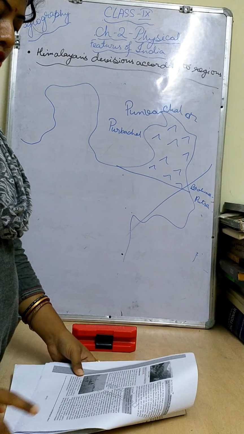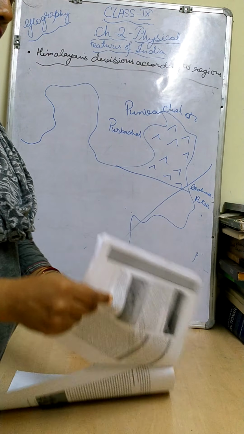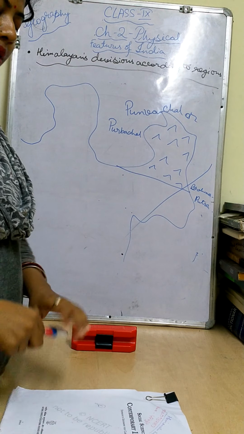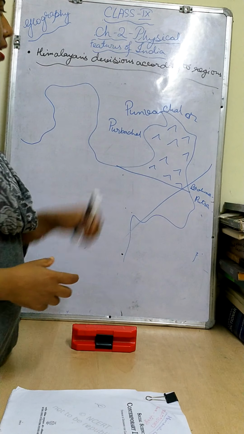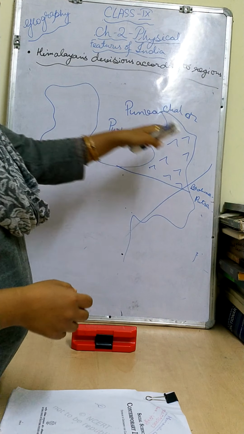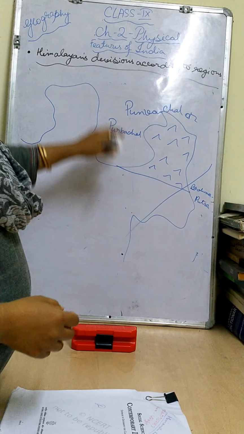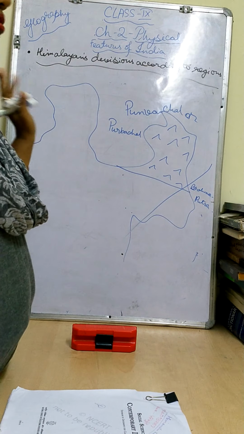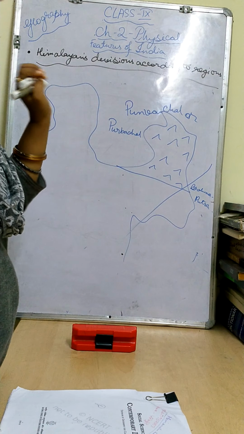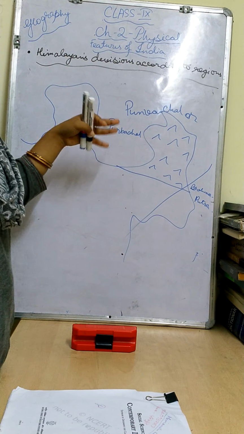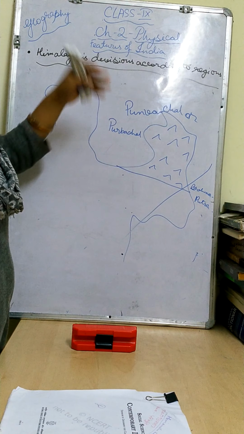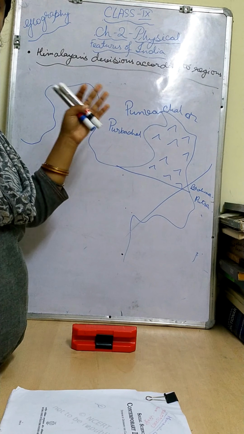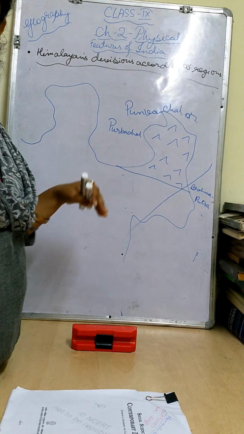Okay children, so today up to here, and next I will tell you what the effects of the Himalayas are, and how the Himalaya is important for us. The Himalaya extends from the north side to the northeastern side. It is very high, around 9 kilometers, with 8,900 meters as the highest peak of Mount Everest. So it acts as a natural boundary which is protecting us from any type of enemies.